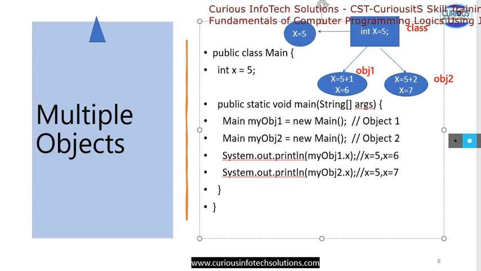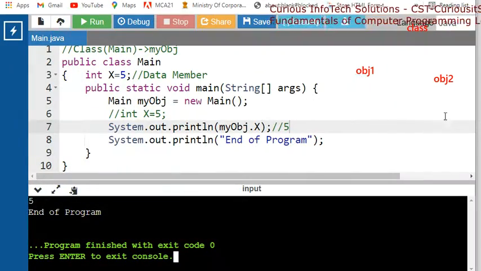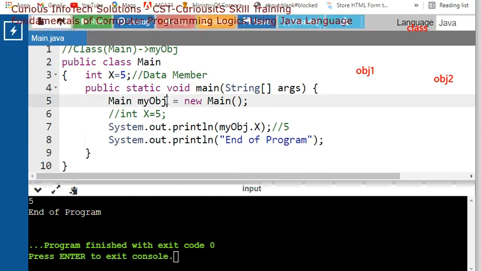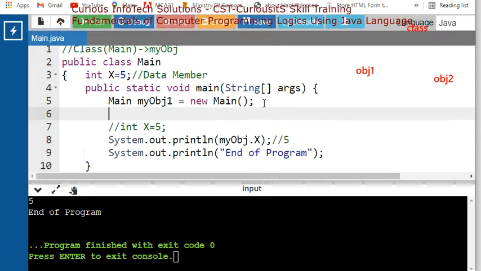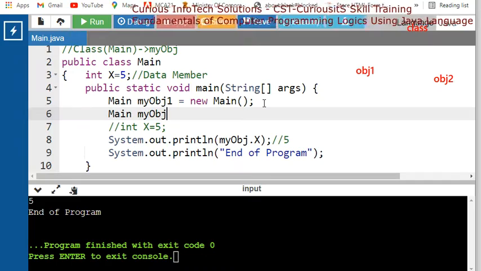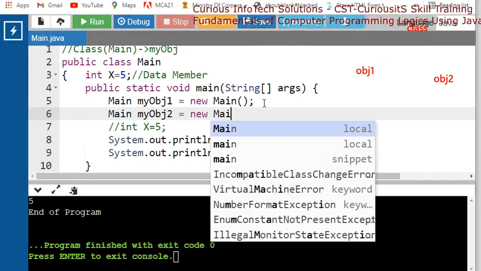Let's say I have this program in which I have to create two objects. So object 1 is there, and one more object in main: my object 2 is equal to new with this main.